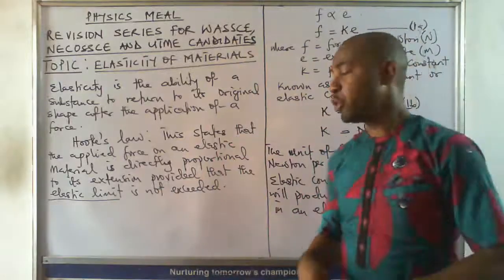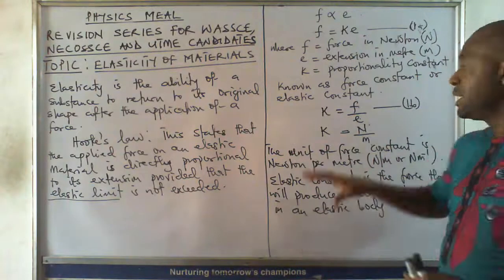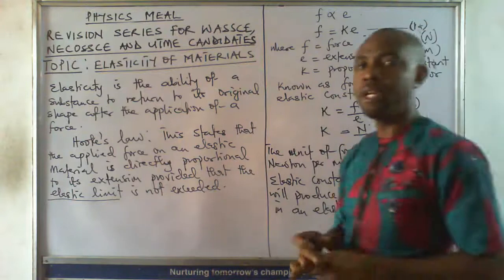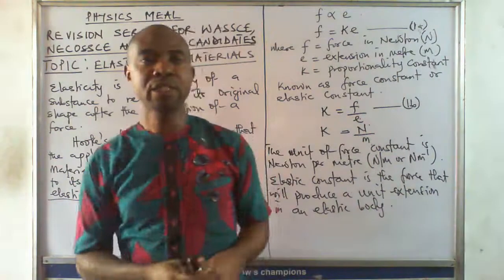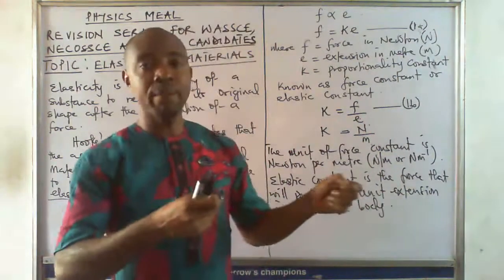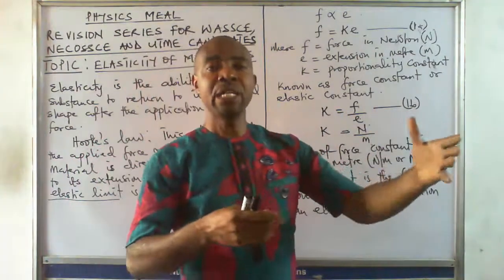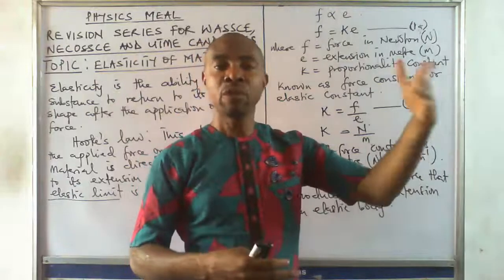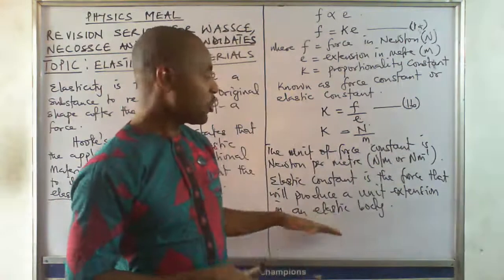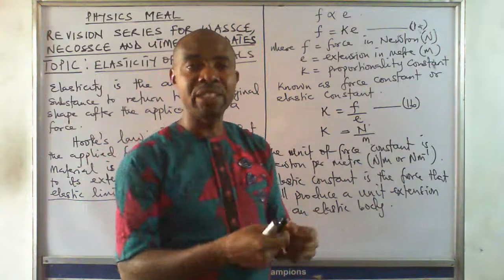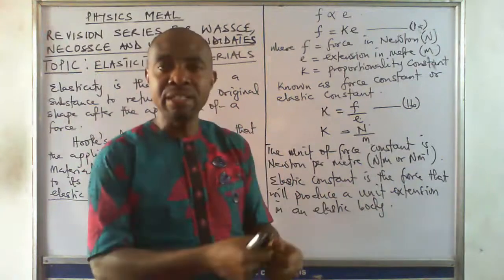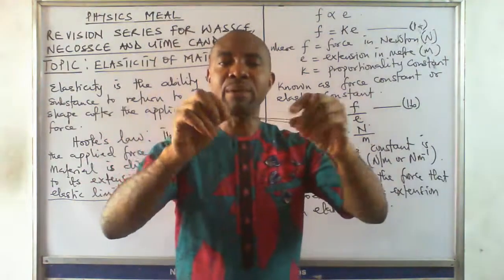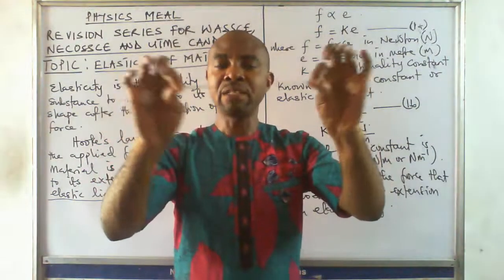Now, one thing we need to take note of also is that the extent of extension in a given body depends on the force constant. So the extension we have in copper and the extension we have in iron are not the same because iron has a different force constant from copper. The force constant accounts for the stiffness, the refusal of a body to extend.